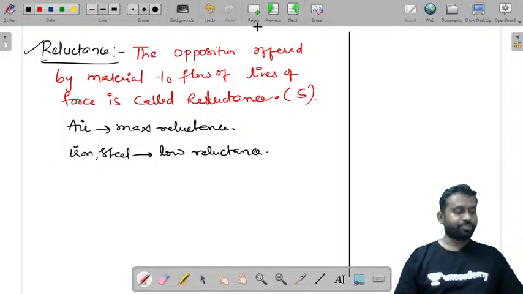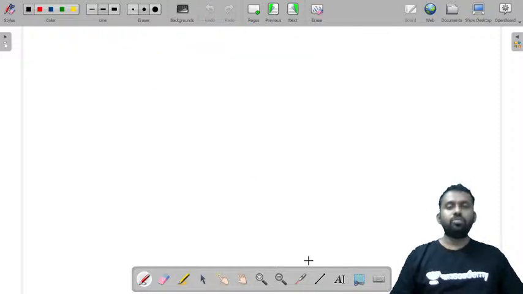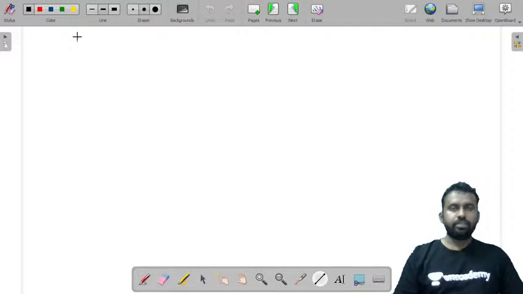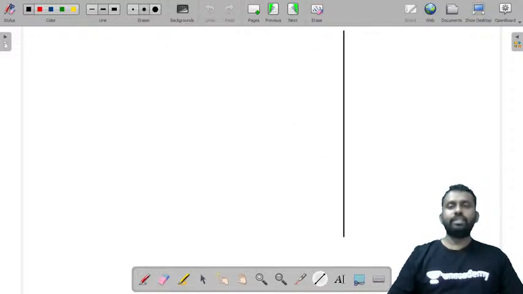Now let us see what magnetic flux is. So let us look at that.